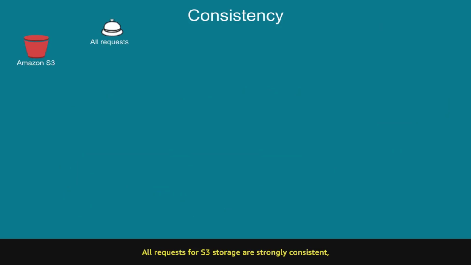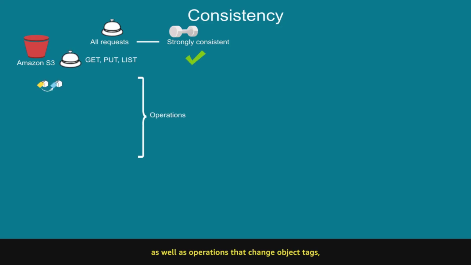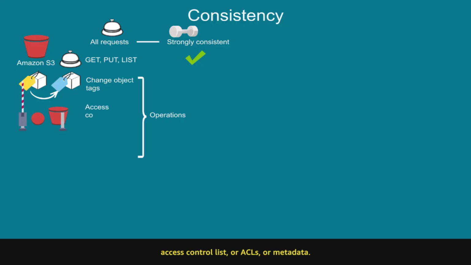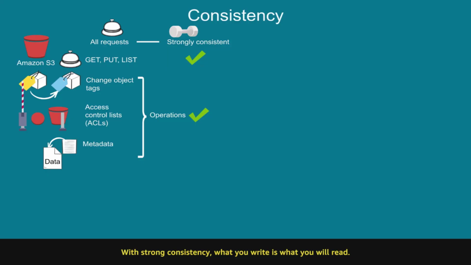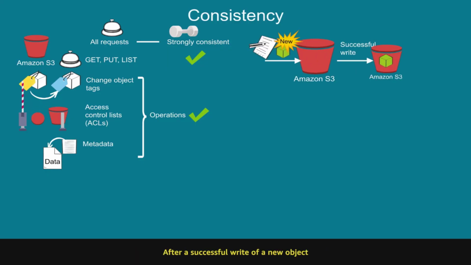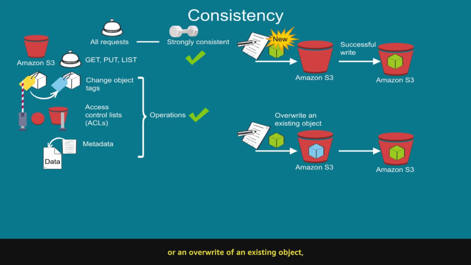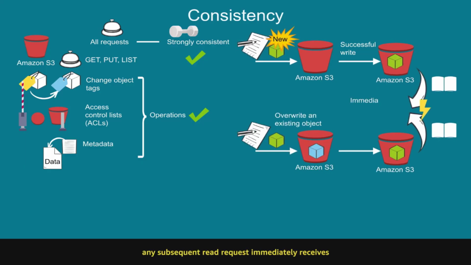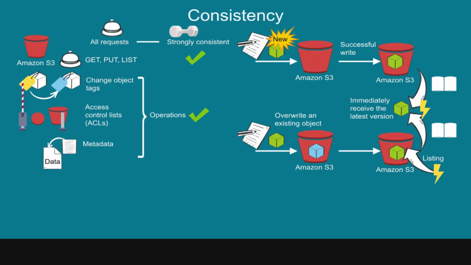All requests for S3 storage are strongly consistent, including S3 get, put, and list requests, as well as operations that change object tags, access control lists (ACLs), or metadata. With strong consistency, what you write is what you will read. After a successful write of a new object, or an overwrite of an existing object, any subsequent read request immediately receives the latest version of the object. That means you can also immediately perform a listing of the objects in a bucket with any changes reflected.